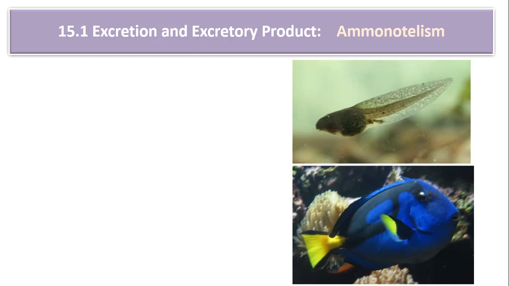That elimination occurs with the help of a large quantity of water. Ammonotelism is a phenomenon where animals excrete ammonia. Ammonia is formed in the liver by a process called deamination. Ammonia is highly toxic and highly soluble in nature. So since it is highly toxic, as soon as it is formed in the body, it has to be eliminated.